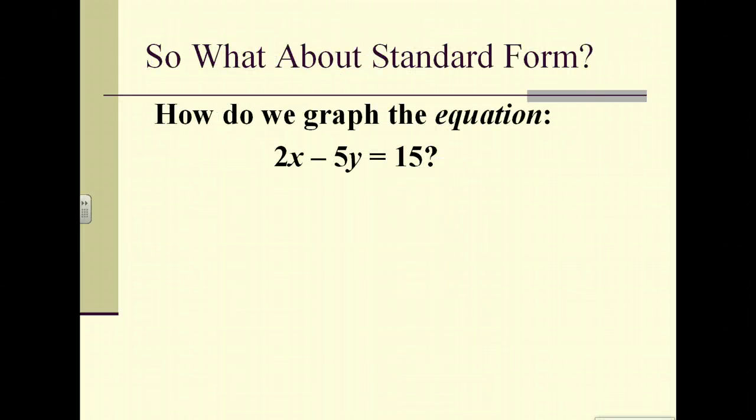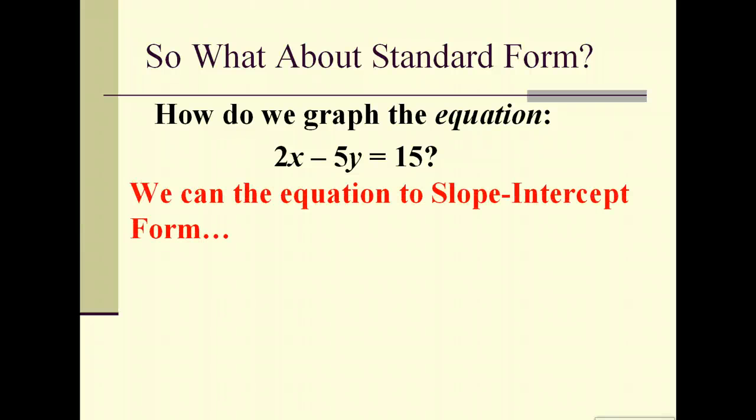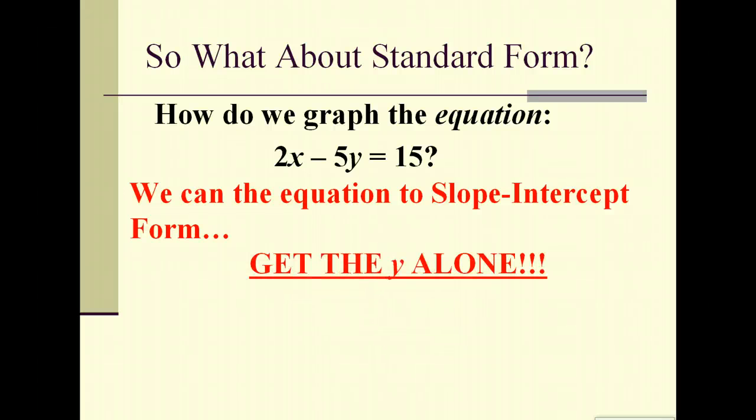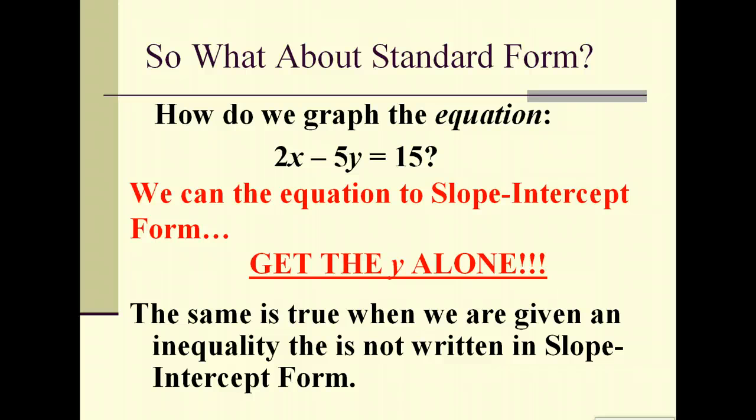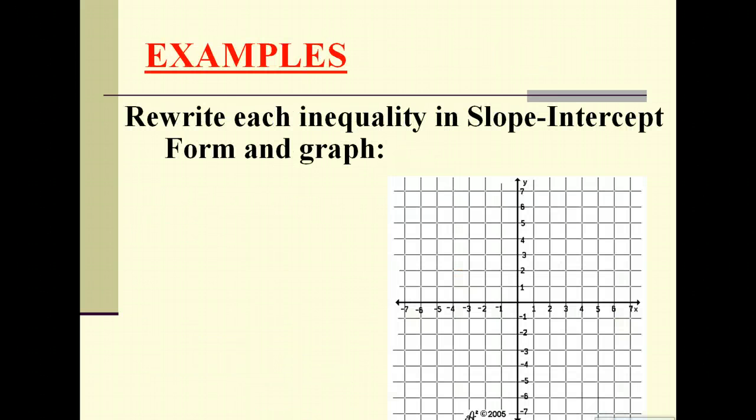Okay, so what about standard form? How do we graph that? Well, let's start with the equation 2x minus 5y equals 15. If we wanted to solve that equation, we can get it into slope-intercept form. And how do we do that? We get the y alone. We solve for y. Similarly, if we want to solve an inequality that's in standard form, we need to get it into slope-intercept form. We need to get the y alone.